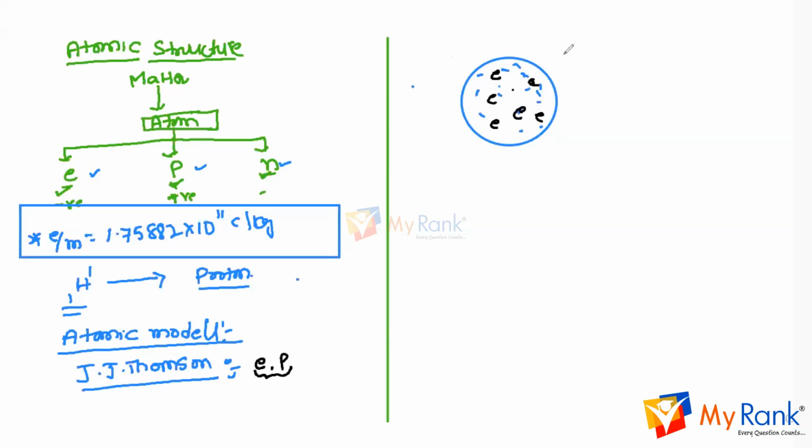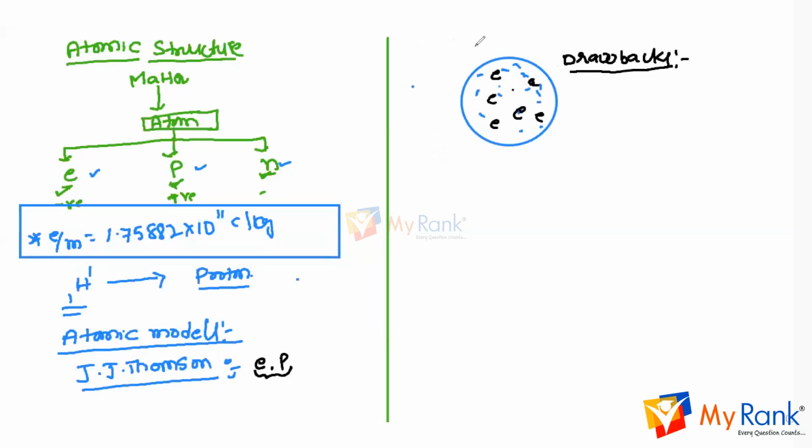The drawback of this model is that he could not explain the stability of the atom and how the positive and negative charges can be placed together. When you place positive and negative charges side by side, they get neutralized. How the electron and proton charges are not neutralized was not explained, and he could not explain the stability of the atom. So therefore, the model failed.